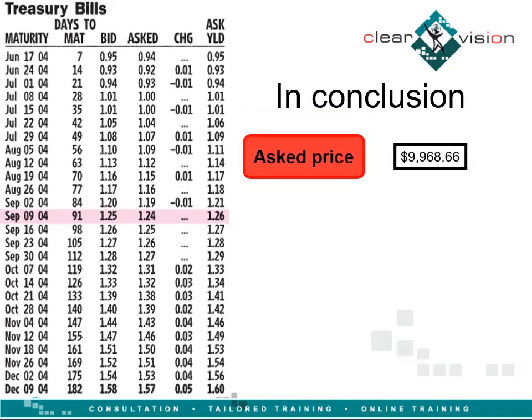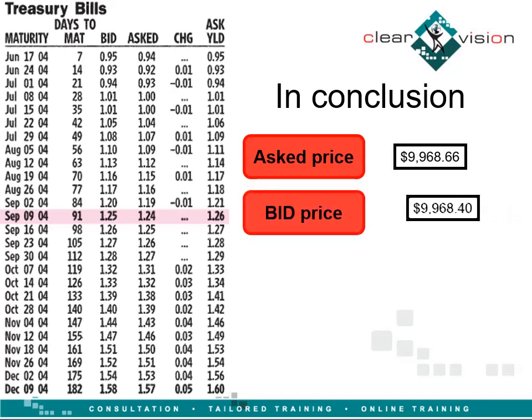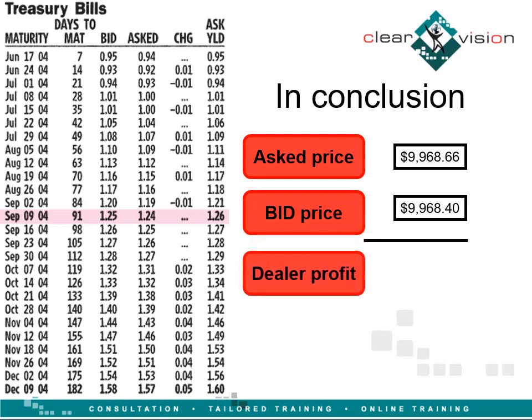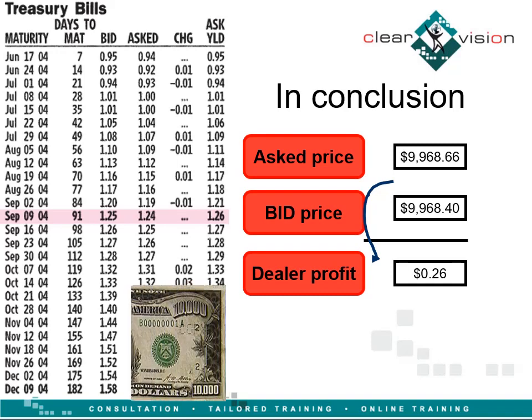In conclusion, the ask price is calculated as $9,968.66 and the bid price is calculated as $9,968.40. Hence, the dealer profit is the difference between the ask price and the bid price, and in this case it will equal $0.26. The investor receives the par value at maturity, which is $10,000.